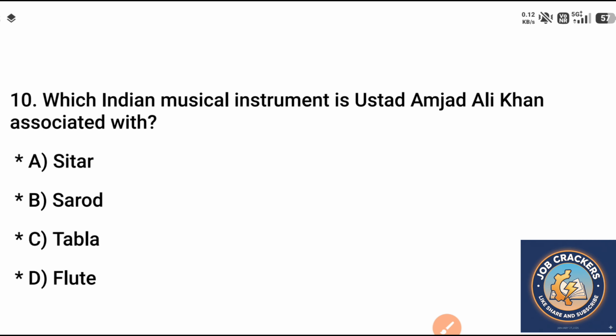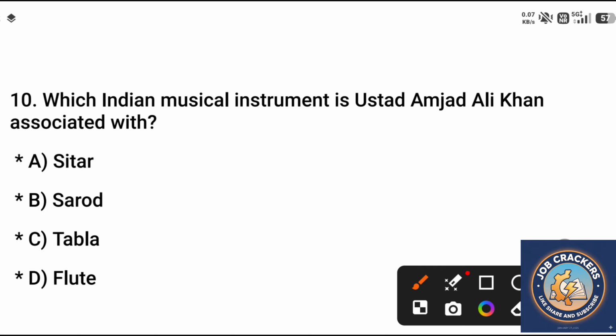Question number 10. Which Indian musical instrument is Ustad Amjad Ali Khan associated with? A. Sitar, B. Sarod, C. Tabla, D. Flute. Correct answer is option B.